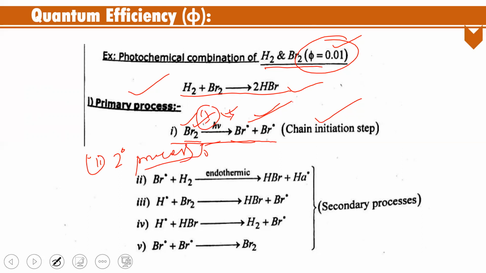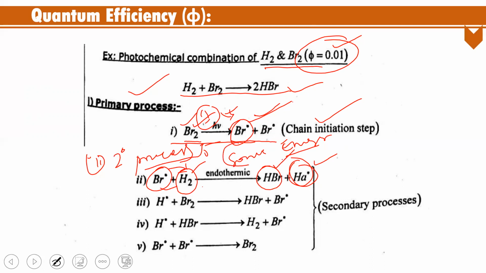The bromine free radical now reacts with hydrogen and gives HBr and a hydrogen free radical. To form the hydrogen free radical, this reaction between the bromine free radical and hydrogen requires some additional energy. Only then will it give the products HBr and the hydrogen free radical.